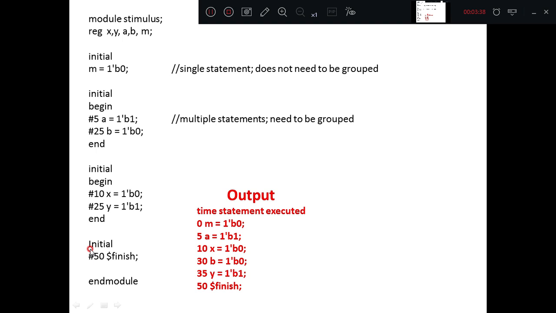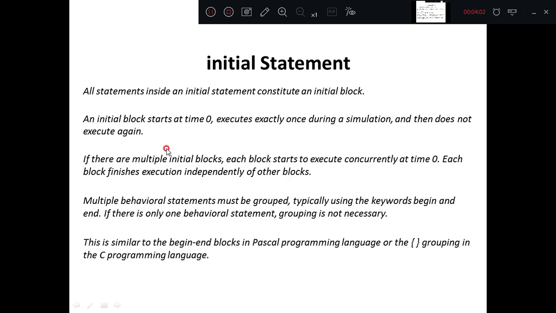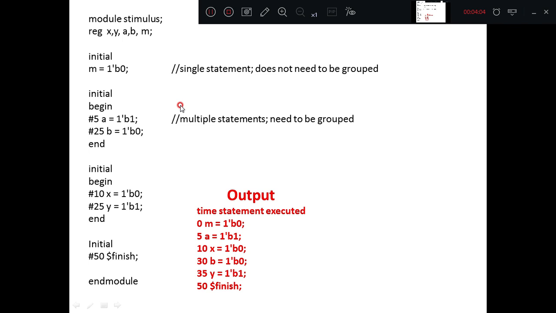This capital I is a typing mistake, it should be lowercase initial. All keywords in Verilog should be in lowercase. Here I have by mistake typed capital I, so it should be lowercase. How does the execution of this stimulus block occur? Outputs we have summarized here. You can observe.